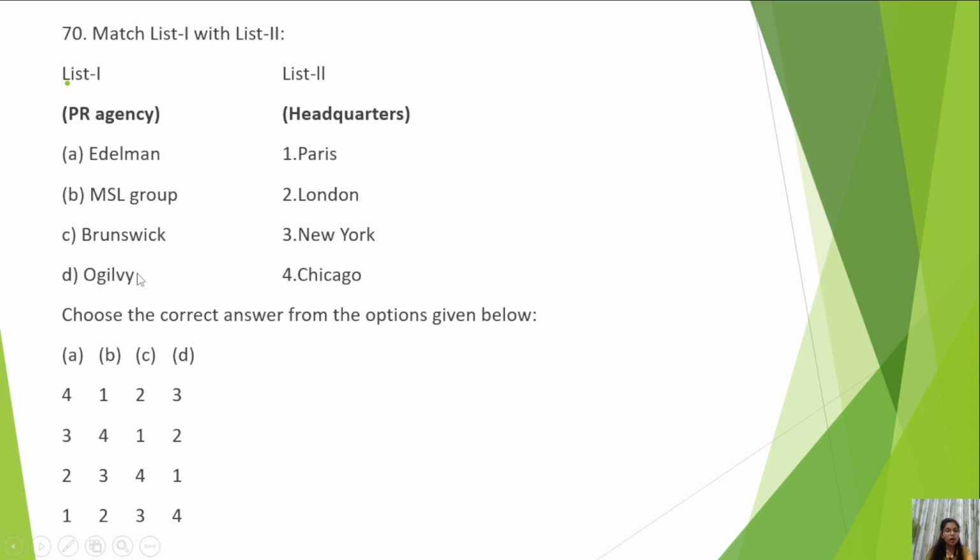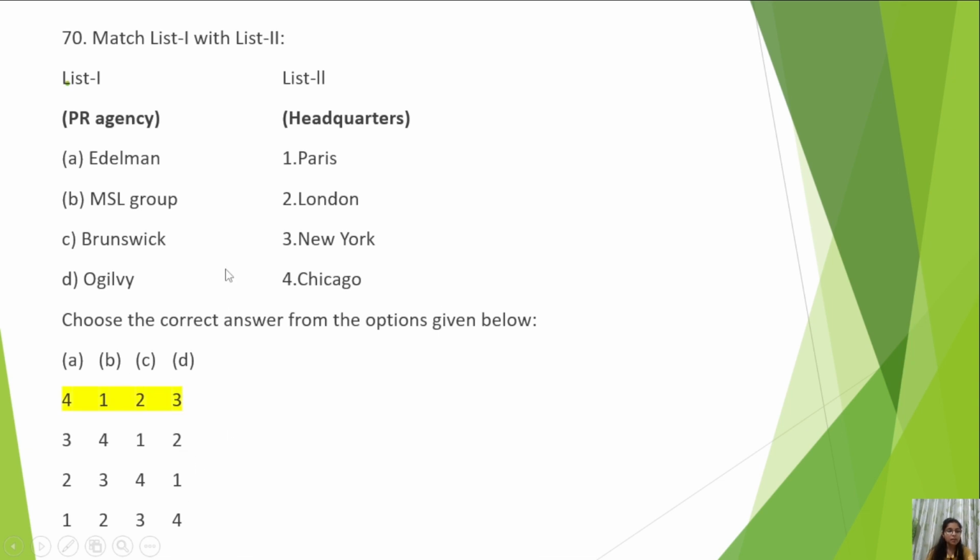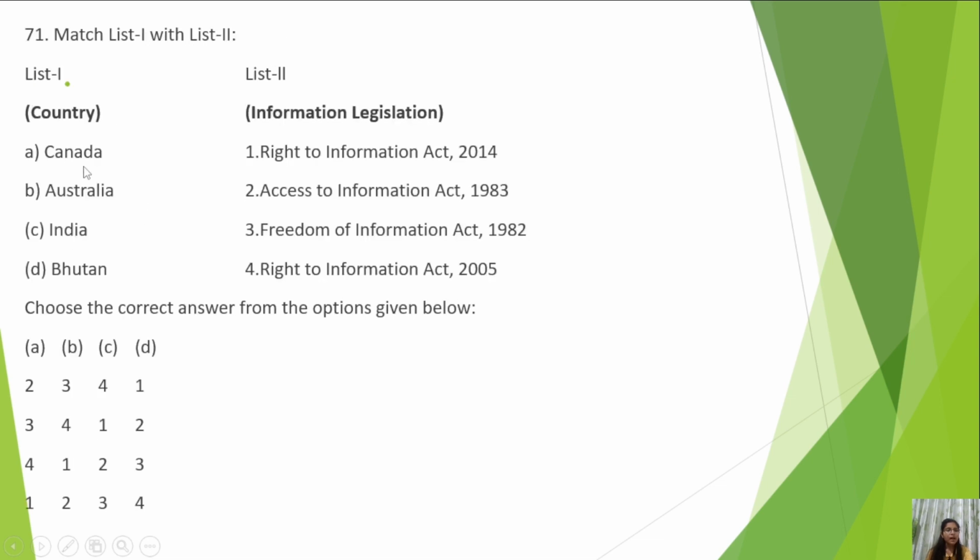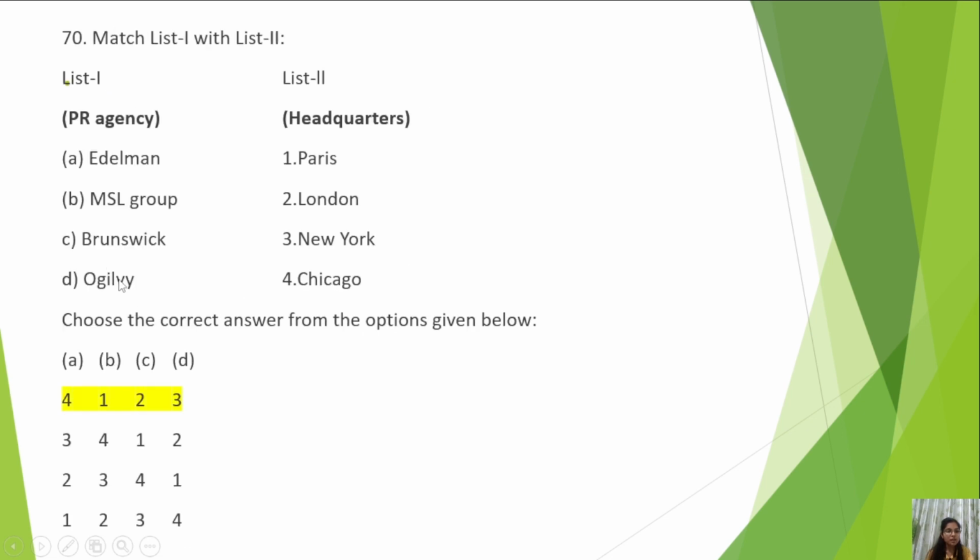So maybe you are familiar with Ogilvy. Ogilvy is with New York. D goes for 3 and you can reach the right answer, but remember all the other names also. Edelman, Chicago; then MSL Group, Paris; Brunswick with London; and Ogilvy with New York. Okay, remember this. At least remember 2 or 3. Now, Ogilvy is important. This name comes many times.